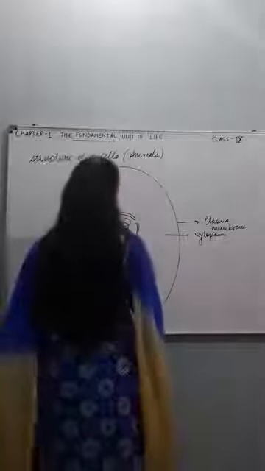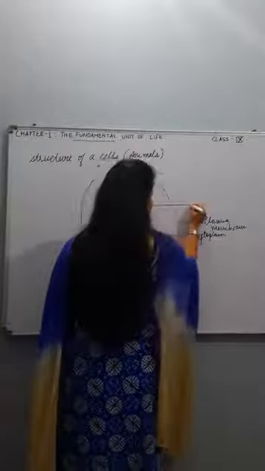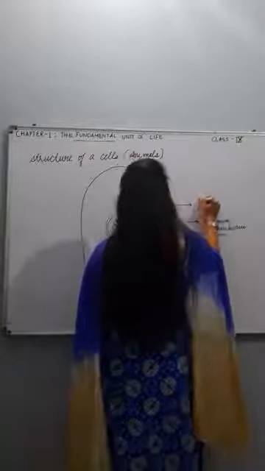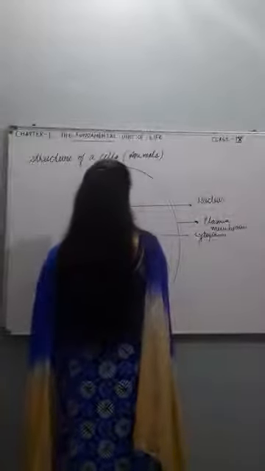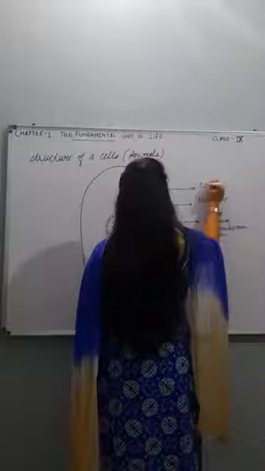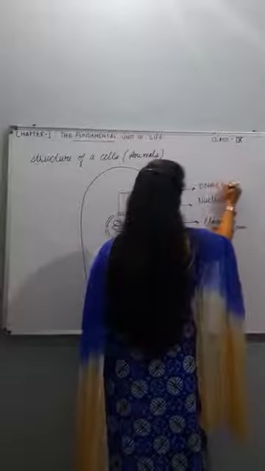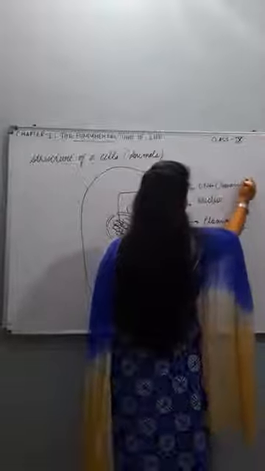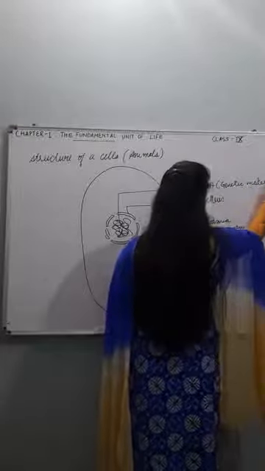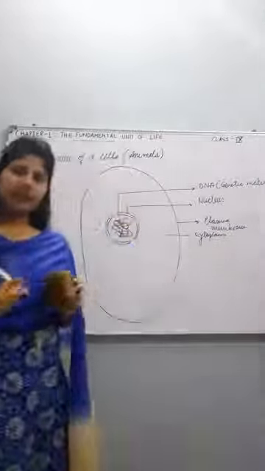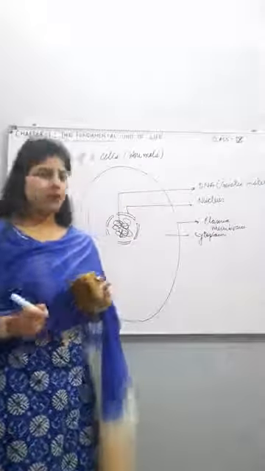So it is nucleus, and inside it is genetic material. In animals it is DNA, the genetic material. It means it contains all your information. Okay.